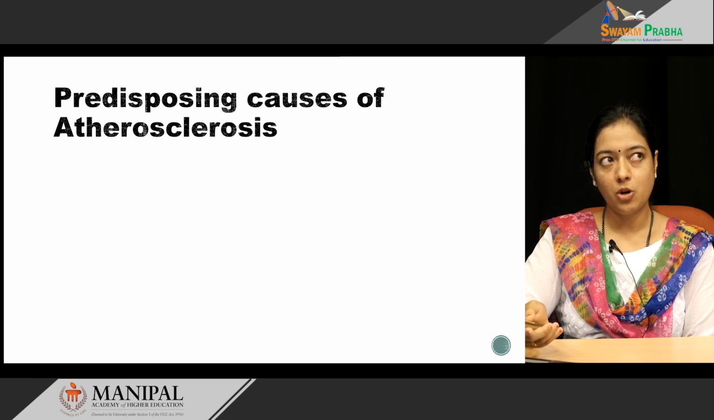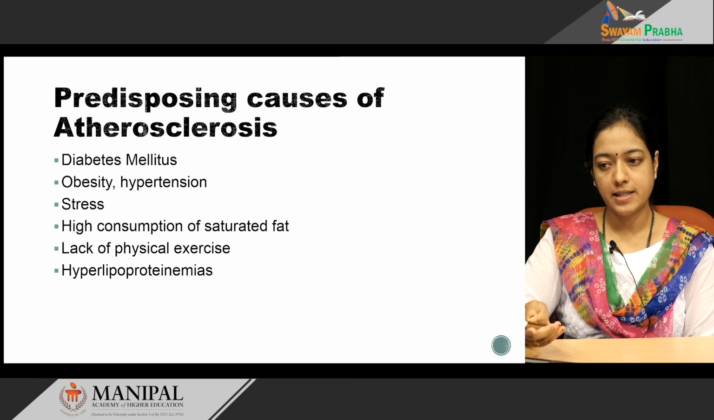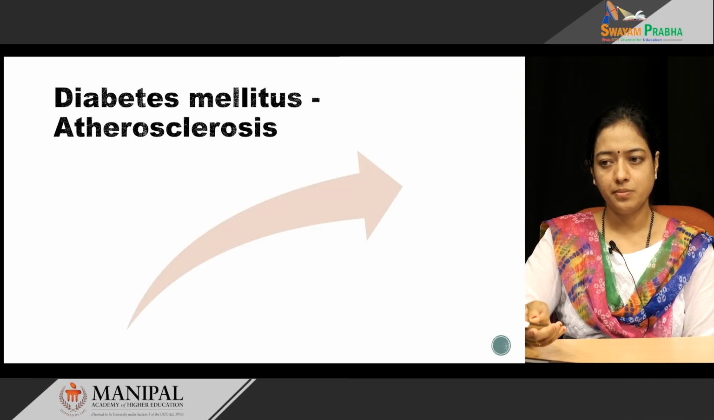What are the predisposing causes for atherosclerosis? Diabetes mellitus, obesity, hypertension, stress, high consumption of saturated fatty acids, lack of physical exercise, hyperlipoproteinemias, nephrotic syndrome and hypothyroidism. Let's see what is the link between diabetes mellitus and atherosclerosis.